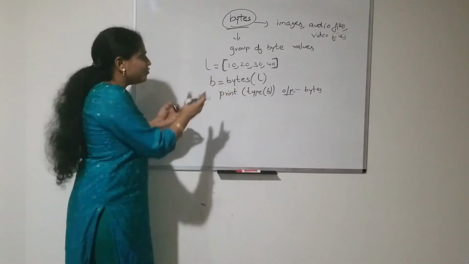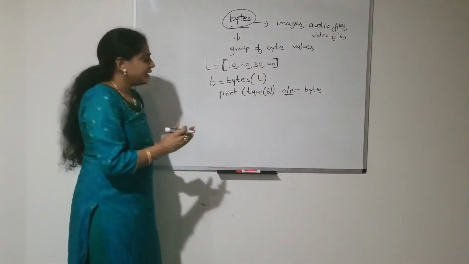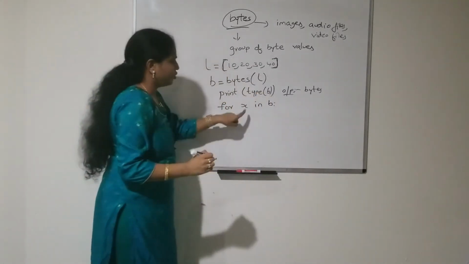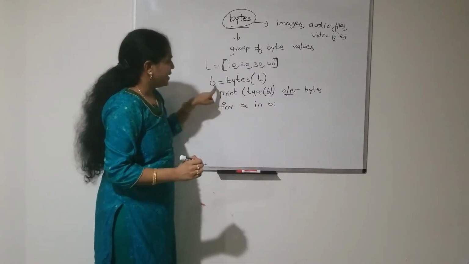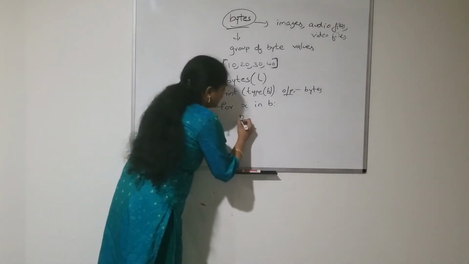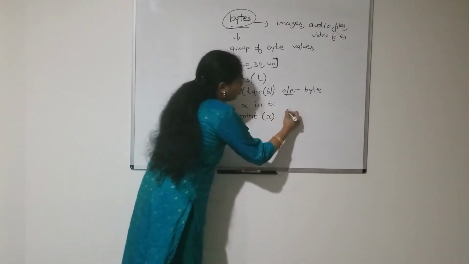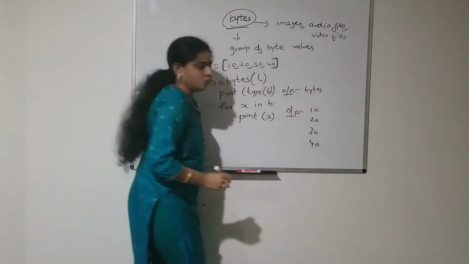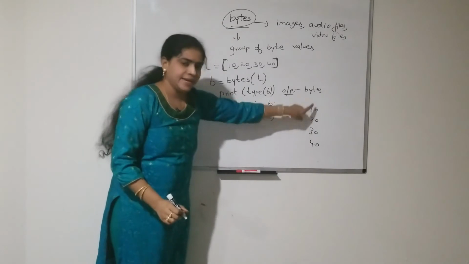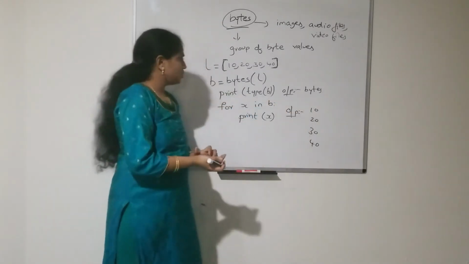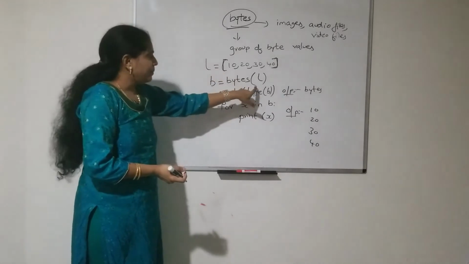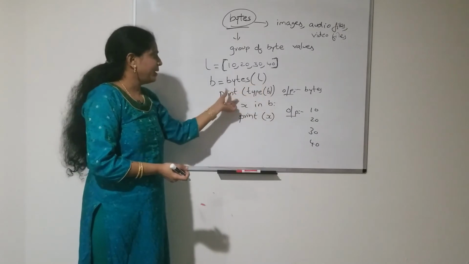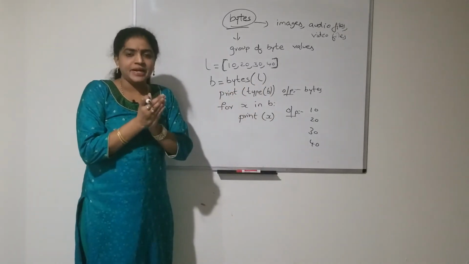If you want to represent these values, then we have to write a for loop: for x in B. For each and every element in B, in this bytes object, if I print the x value, then the output will be 10, 20, 30, 40. So I got the byte data as an output like this. Here I am taking my list and passing the list of values as an argument to this bytes function. Then my bytes data type is created.